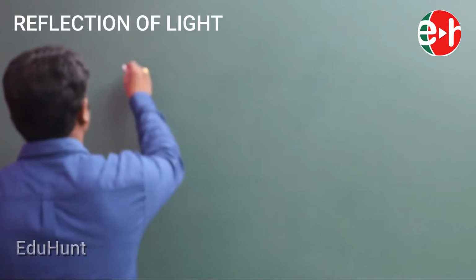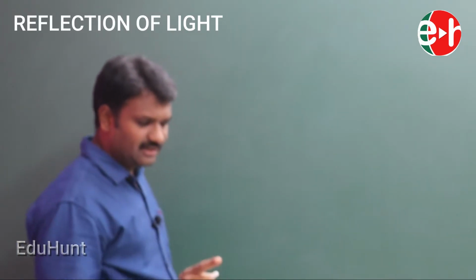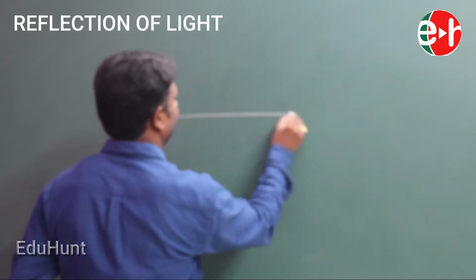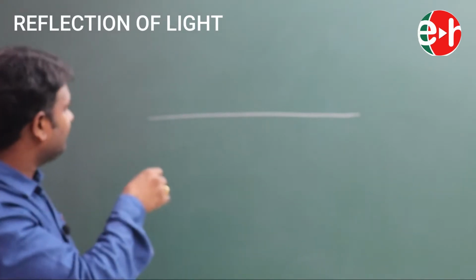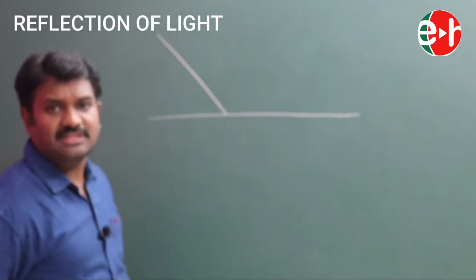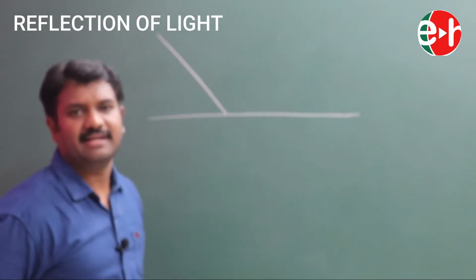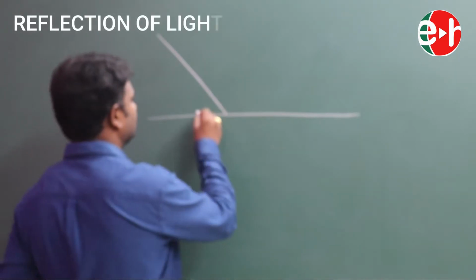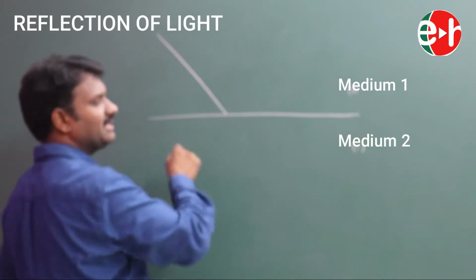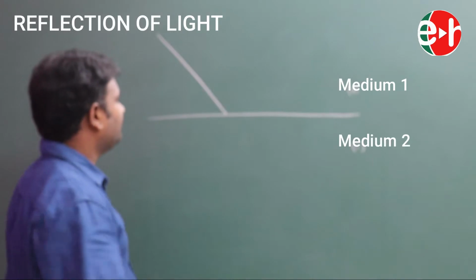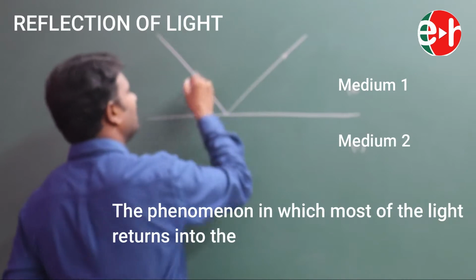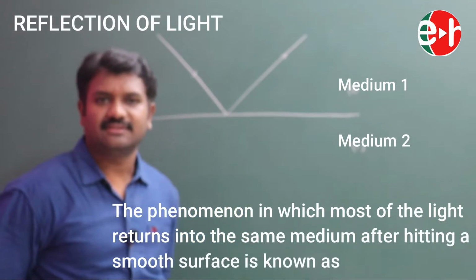So, what is this reflection of light? Whenever light falls on an interface, if most of the light returns into the same medium, like this, say this is medium 1, this is medium 2, and this is an interface which separates two media, this phenomenon is called reflection.